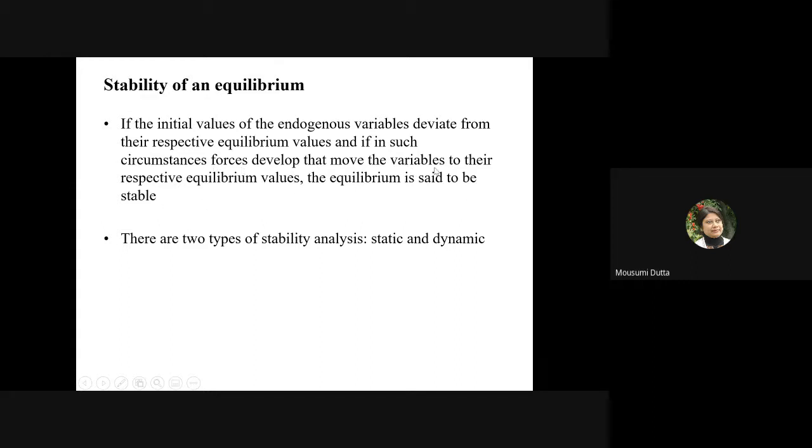However, if these forces do not help the system to come back to the equilibrium value, in that case, the equilibrium will be called the unstable equilibrium. So look at this sentence and at least tell me whether you are understanding now this sentence. You are understanding the idea of stability.